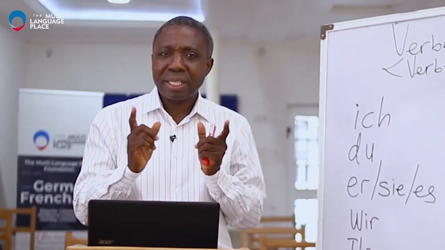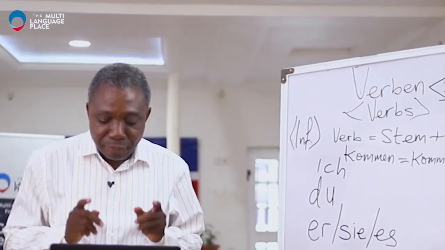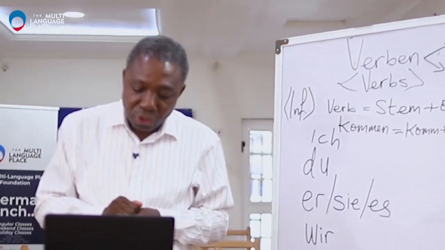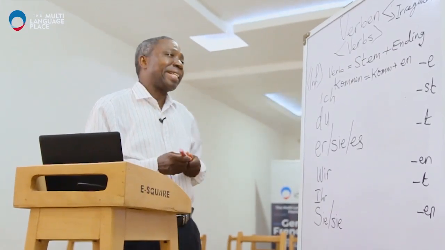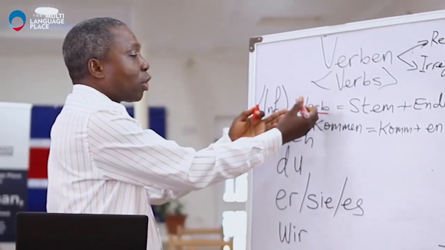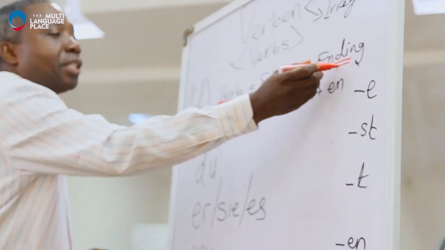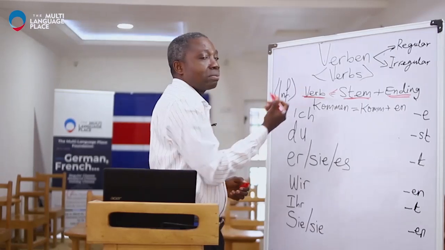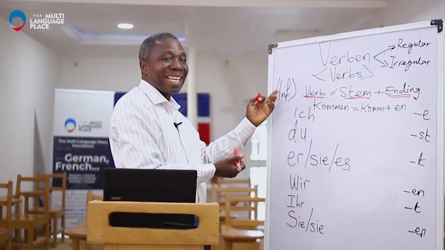There is a basic fact about German conjugation. Every verb is composed of a stem and an ending. I give an example: a verb is made up of a stem plus an ending. These two form the verb, in its original form, the infinitive.